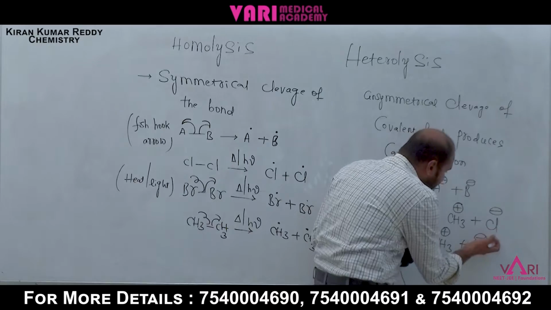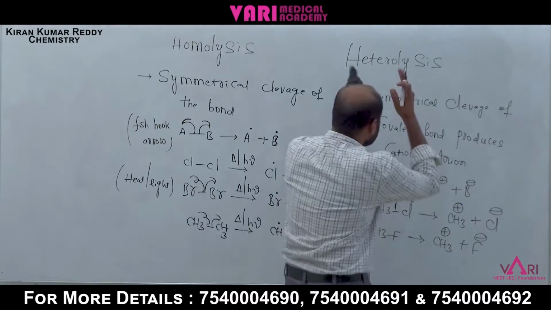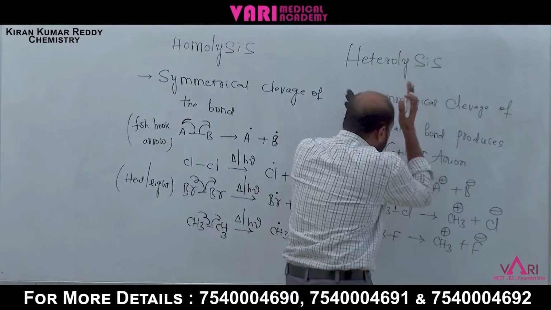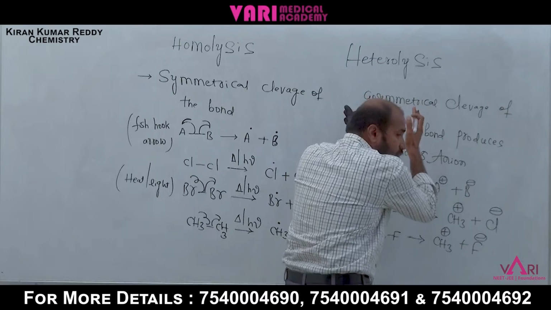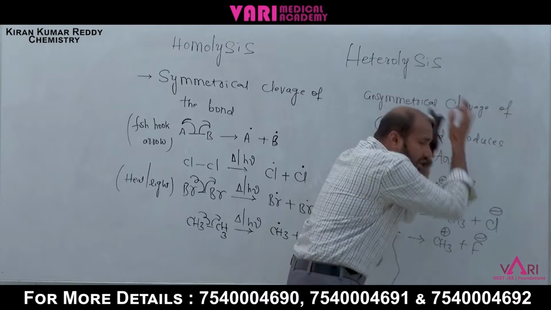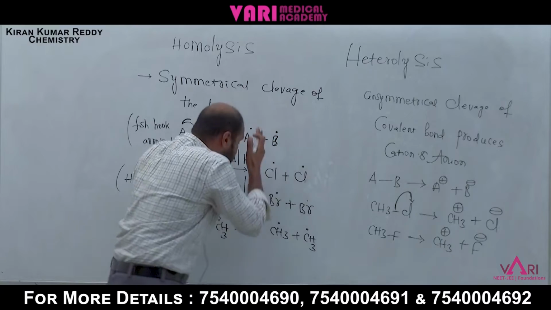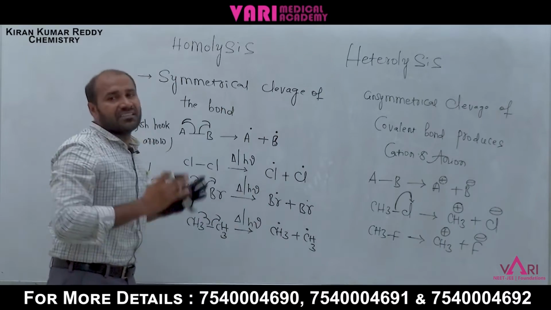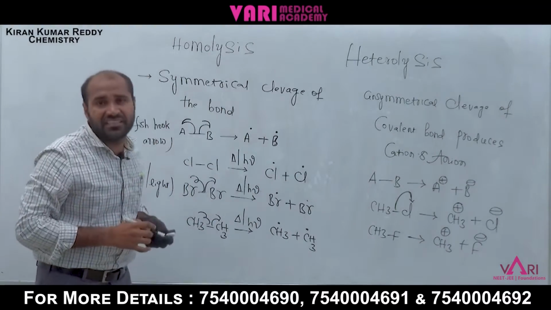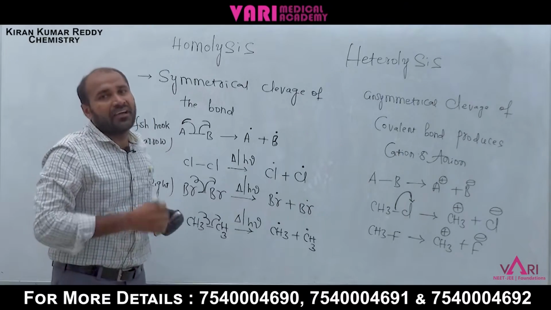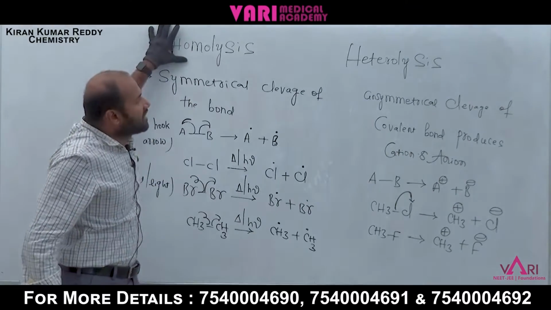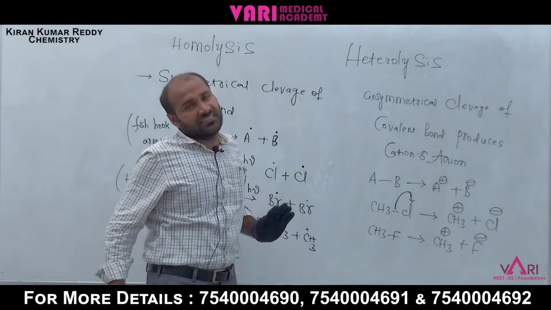That's why Cl minus, F minus. Heterolysis produces carbocation and carbanion; homolysis produces free radicals. These are the two types of cleavages observed in organic chemistry: homolysis and heterolysis.